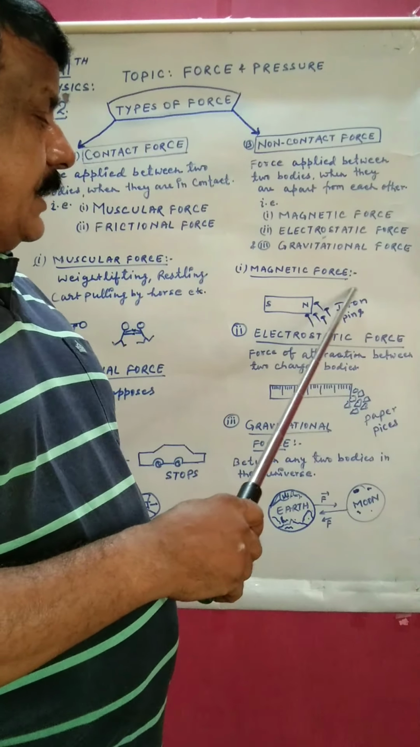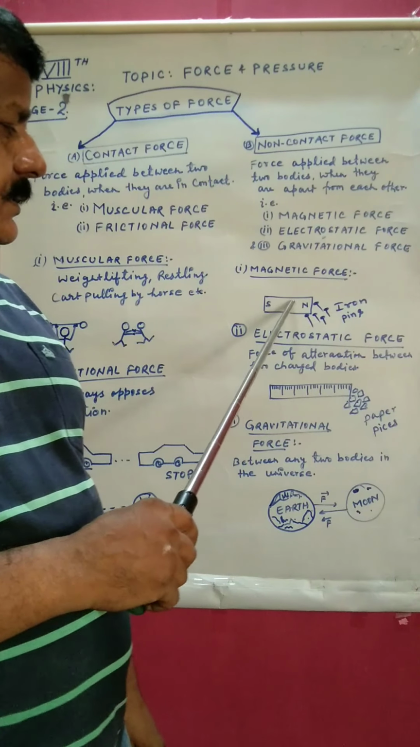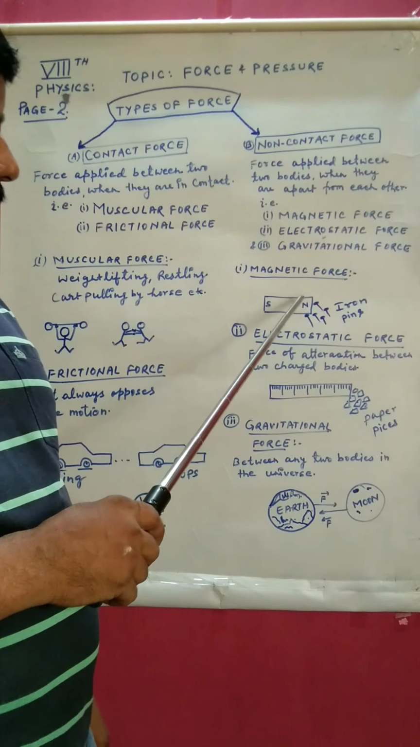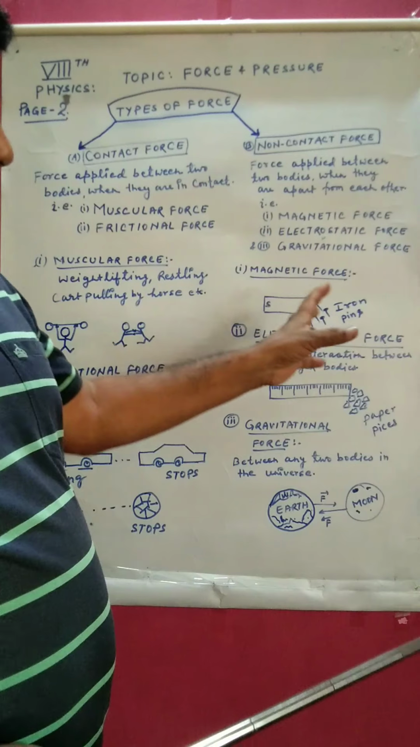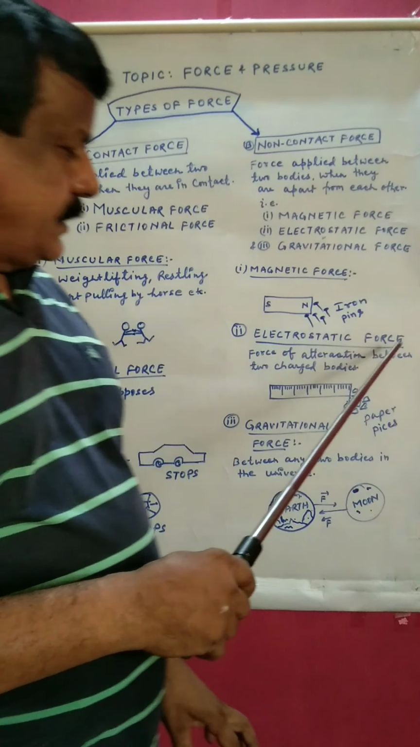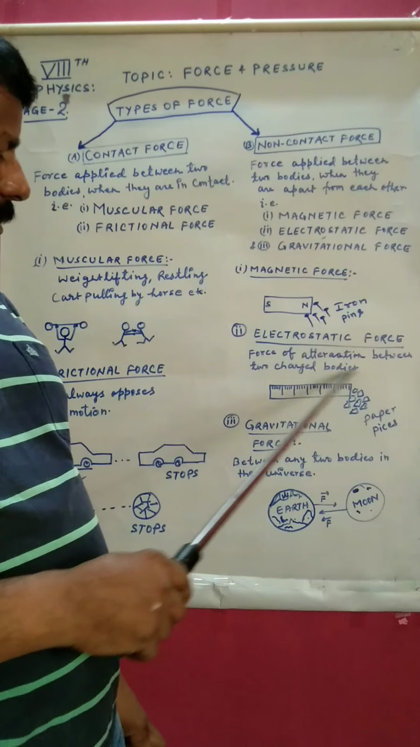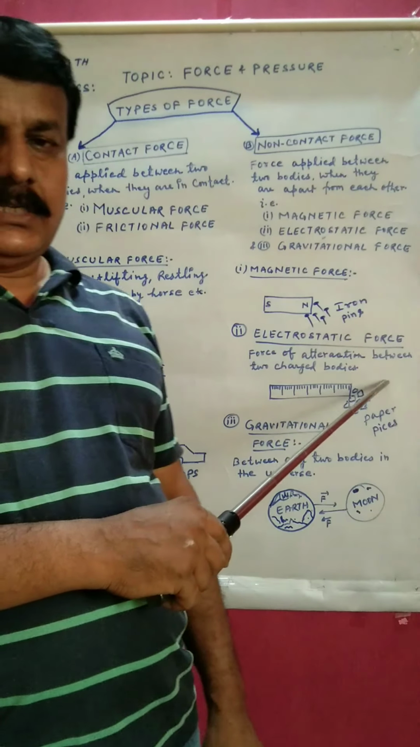You can go through the magnetic force. Here I have drawn a magnet and a few iron pins. A magnet is attracting the iron pins from apart. Second, electrostatic force, force of attraction between two charged bodies.